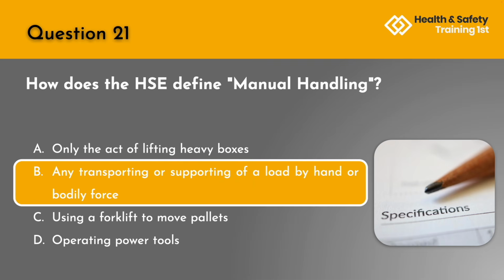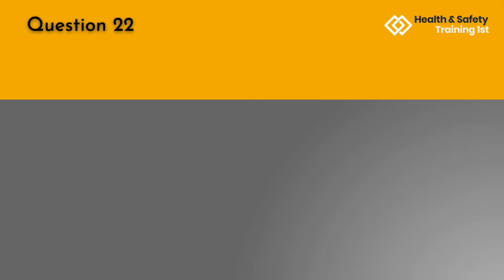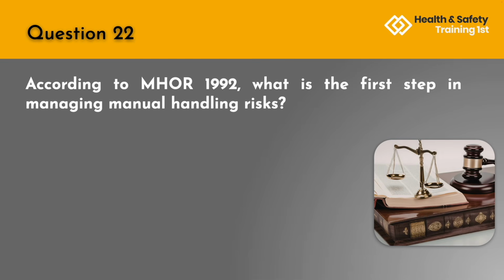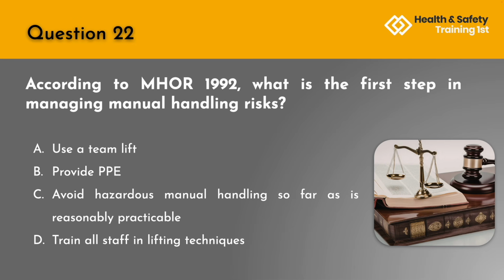The correct answer is B. Any transporting or supporting of a load by hand or bodily force. Question 22. According to the Manual Handling Operations Regulations, what is the first step in managing manual handling risks? A. Use a team lift. B. Provide PPE. C. Avoid hazardous manual handling so far as is reasonably practicable. Or D. Train all staff in lifting techniques.